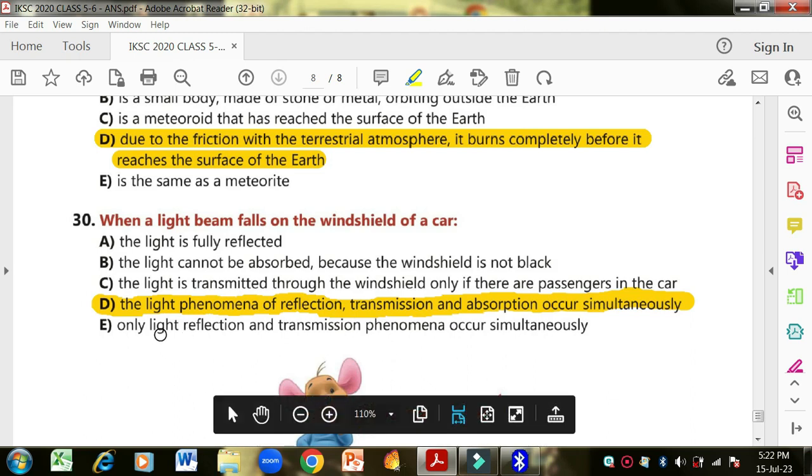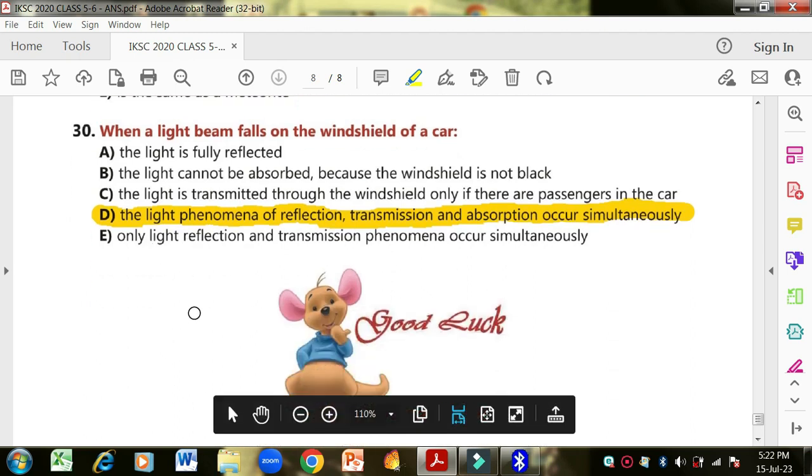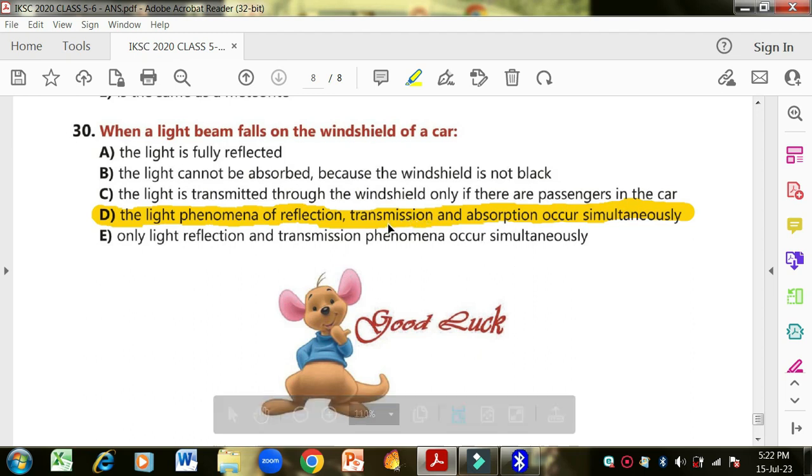See the last one: only light reflection and transmission phenomena occur simultaneously. Here it is saying that absorption does not take place, but all three phenomena take place: reflection, when the light reflects back; transmission, when it is transmitted through the windshield; and absorption, when it is absorbed also. All three phenomena take place simultaneously. This is the correct option. The last option is not correct because absorption is missing here.